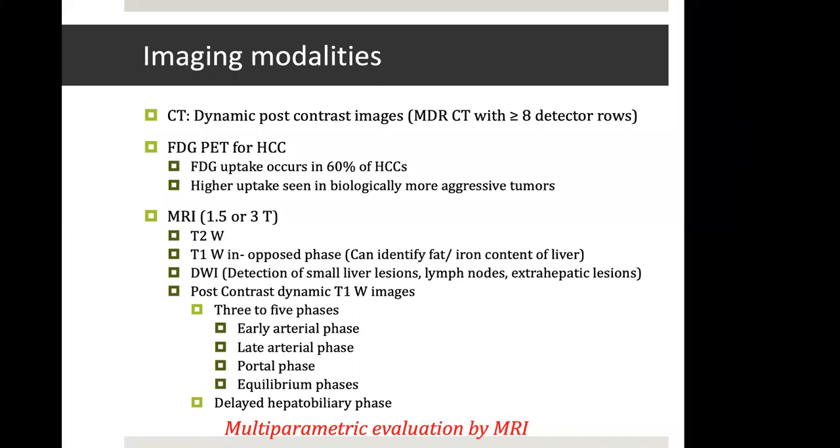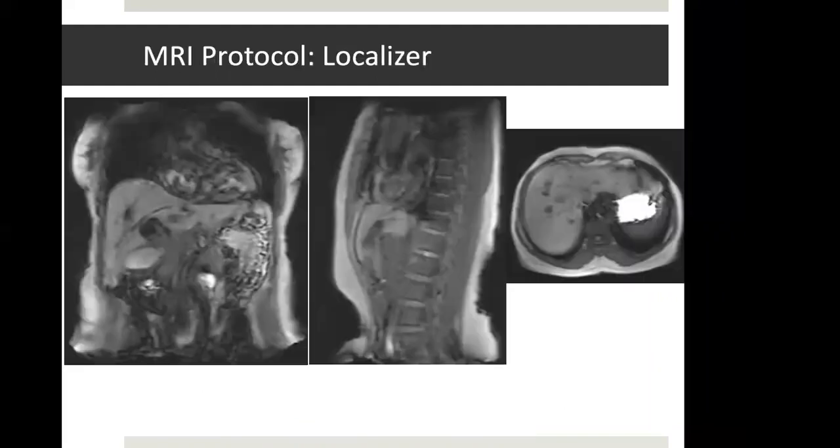So instead of 3 sets of images at CT, in MR we can get 5, 7, 10 sets of images according to our protocol. And if we are giving a hepatobiliary phase contrast, then we have the advantage of obtaining a delayed hepatobiliary phase image by MR. We'll just see how it is useful. So overall, there is a multi-parametric evaluation by MRI in liver tumor imaging. Today we are mainly going to focus on MR. I'm sure we are all very well versed with seeing CT images, but MR images are slightly tricky and we need to learn them over time.